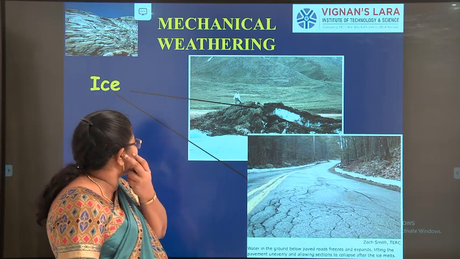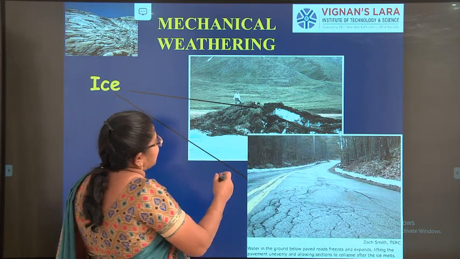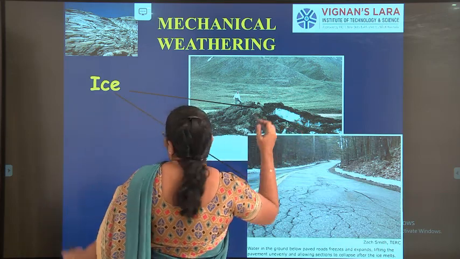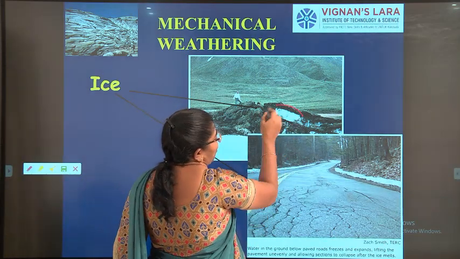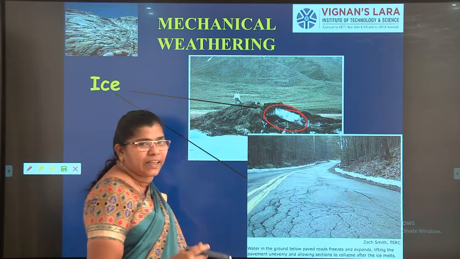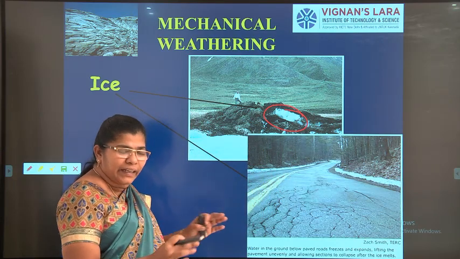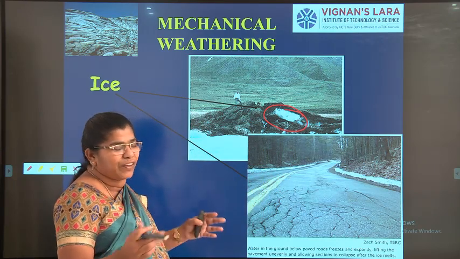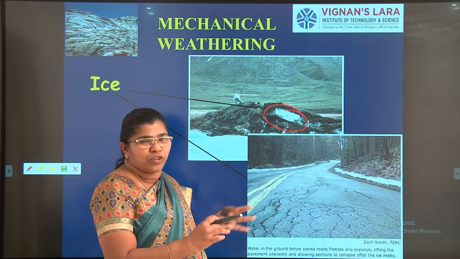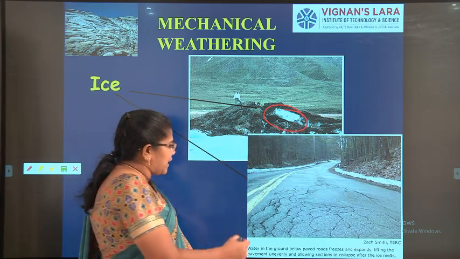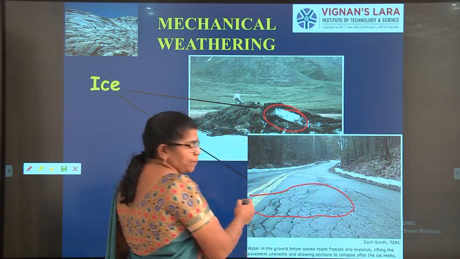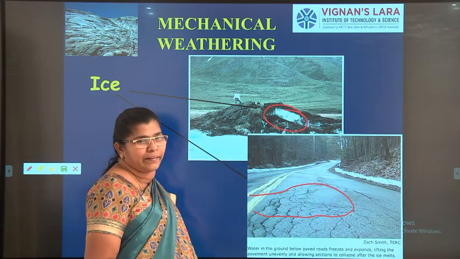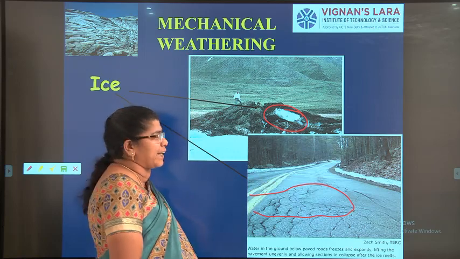Here also I give an example, right? So here it is the rock where there is ice formed. You can see the white color ice that is formed here, right? So this ice, thawing and freezing again and again, will break the mountains into small pieces. You can see that in the roads, right? So in the roads there are several small cracks. Crazing cracks, we call it as crazing cracks.